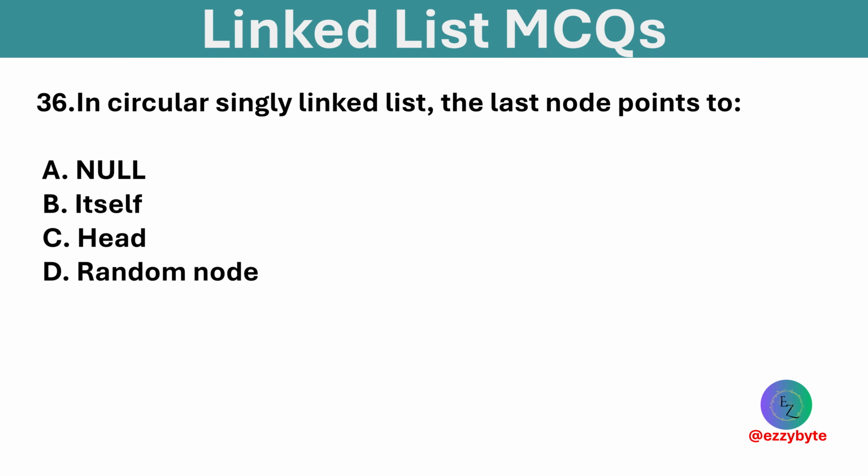In a circular singly linked list, the last node points to? Options are null, itself, head, and random node. Option C is correct. The last node in a circular list points to head.